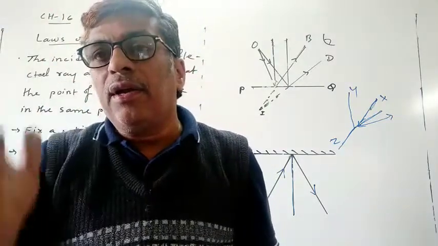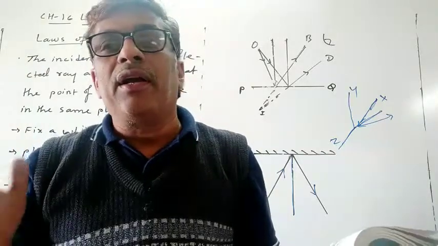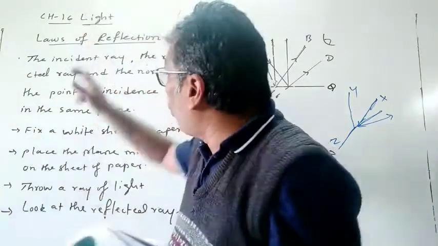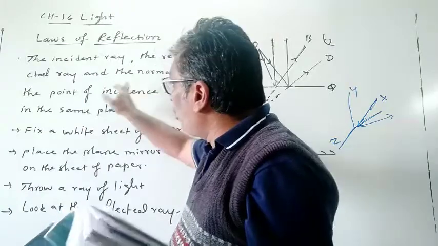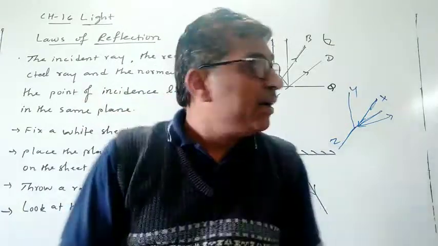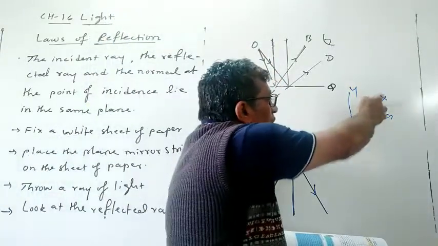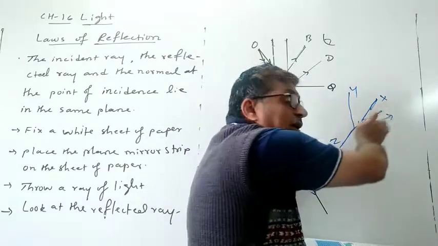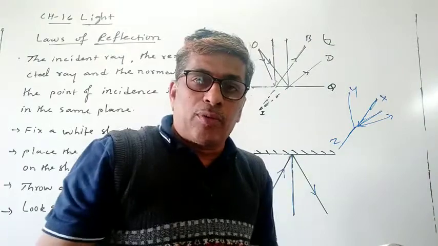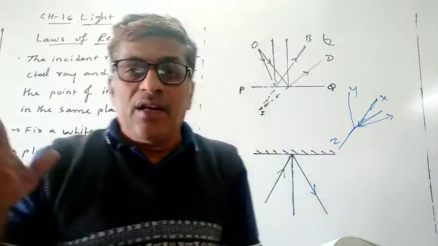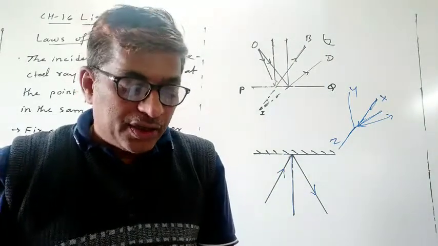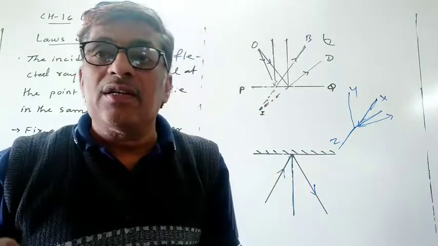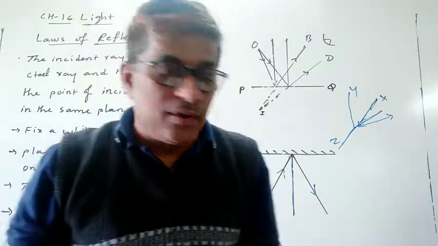The incident ray, the reflected ray and the normal at the point of incidence. Normal means what? Where the incident ray falls, exactly there you draw the perpendicular line. That is the normal. So these lie in the same plane. This is the second law of reflection.